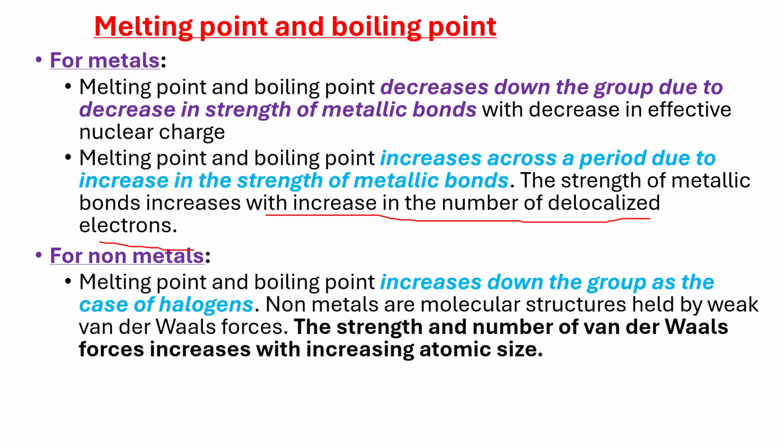For the non-metals, if we were to look at the halogens, for example fluorine, chlorine, bromine, iodine, iodine would have the higher melting and boiling points. This is because halogens and non-metals in general have molecular structures which are held by van der Waals forces. The strength of van der Waals forces is determined by the atomic size. Because we have agreed that down the group there is an increase in atomic size, that means there is an increase in the strength of van der Waals forces, which will lead to an increase in the melting and boiling point.